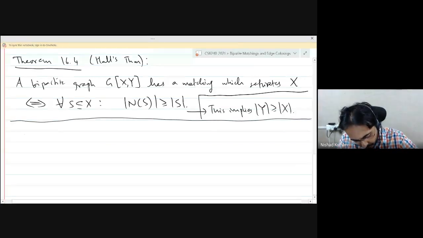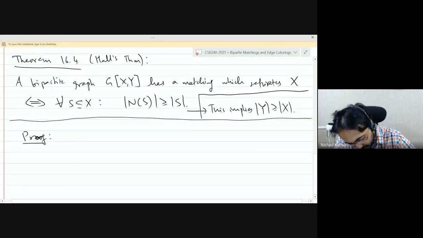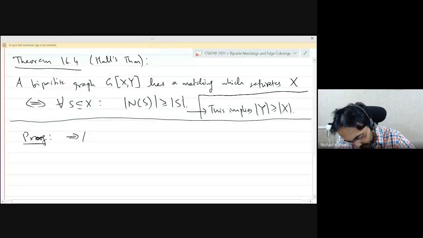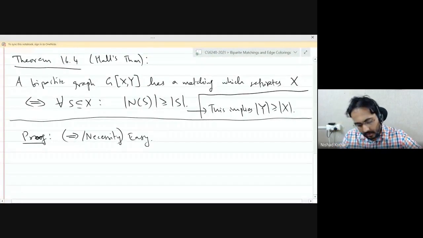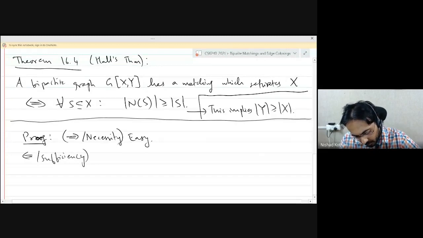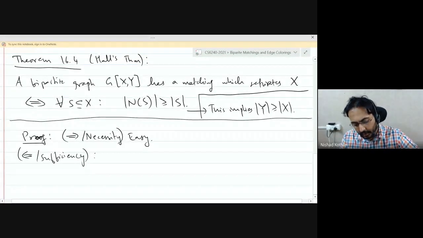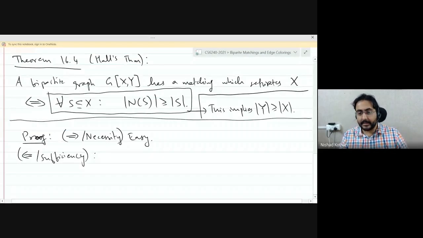So the forward direction, which is necessity, if you phrase the question differently, this is easy. And we need to show the sufficiency. We need to argue that whenever this condition holds, the graph has a matching that saturates X.